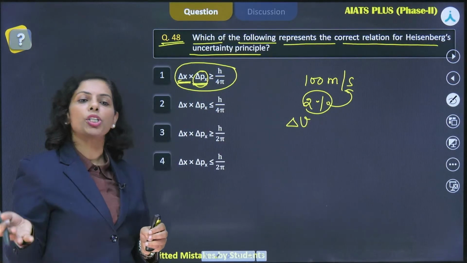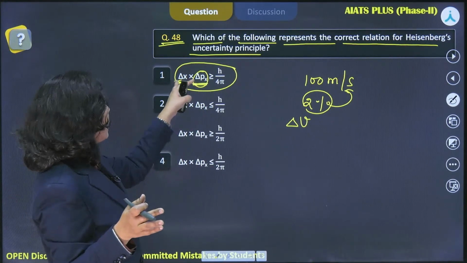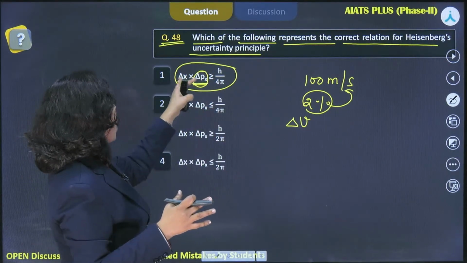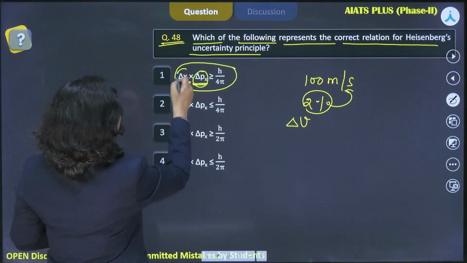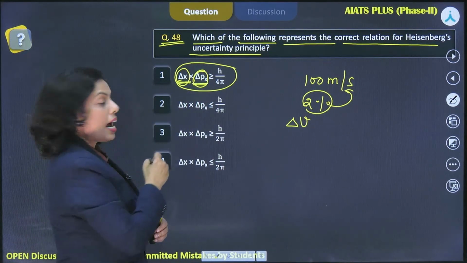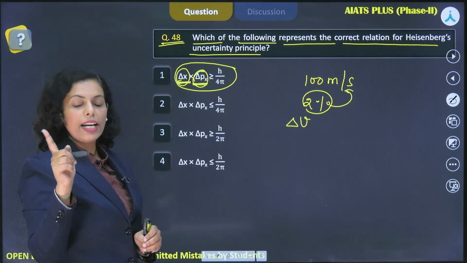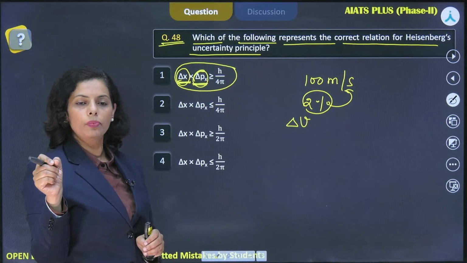No, that type of question could be asked. Sahin, you are asking that delta x is equal to delta p, uncertainty in position and uncertainty in momentum are equal. Then how would you analyze the uncertainty in velocity? So in that case, you can just equate these two terms, and instead of delta x, you can keep there delta v, beta. Okay, Sahin? Getting it?